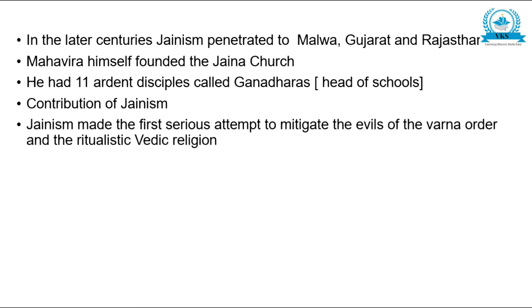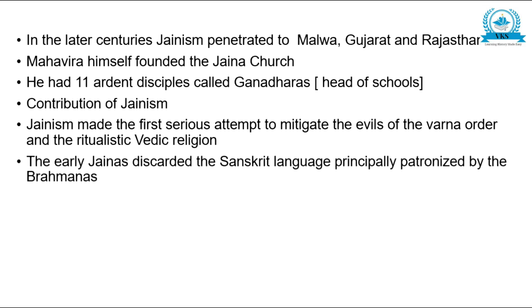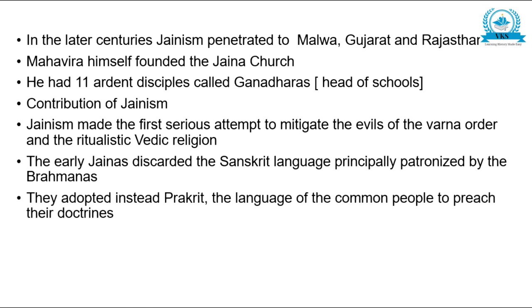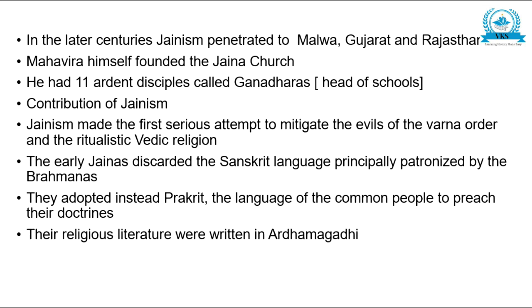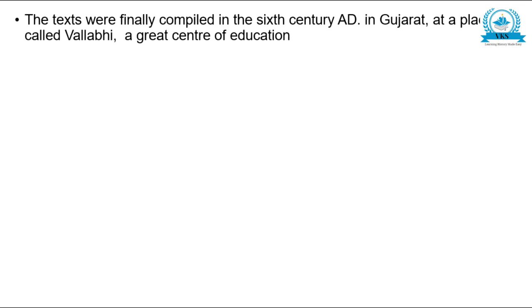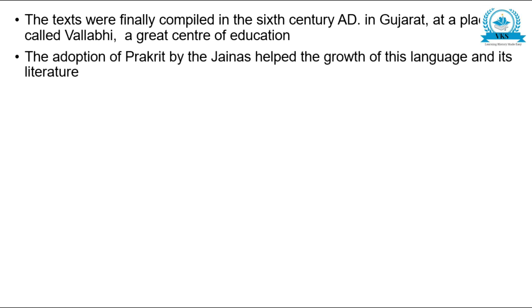Contribution of Jainism. Jainism made the first serious attempt to mitigate the evils of the Varna order and the ritualistic Vedic religion. The early Jainas discarded the Sanskrit language, principally patronized by the Brahmanas. They adopted instead Prakrit, the language of the common people, to preach their doctrine. Their religious literature was written in Ardhamagadhi-form of Prakrit. The texts were finally compiled in the 6th century AD in Gujarat at a place called Vallabhi, a great center of education.